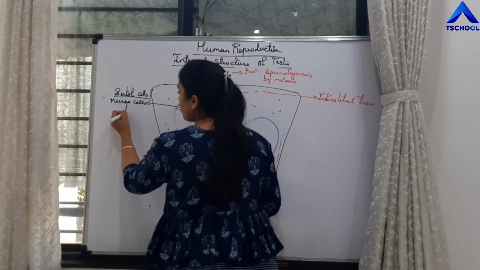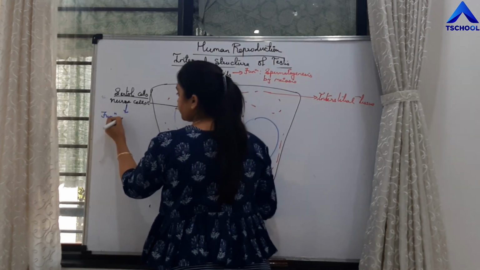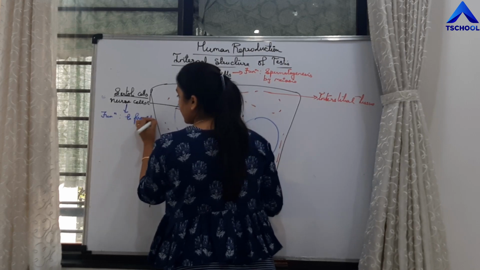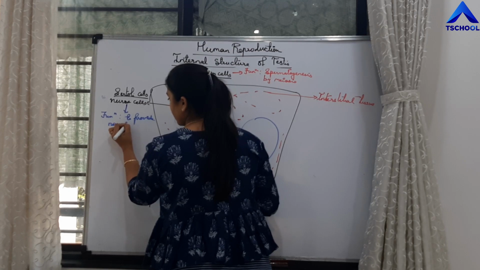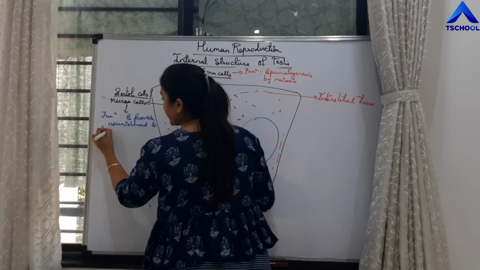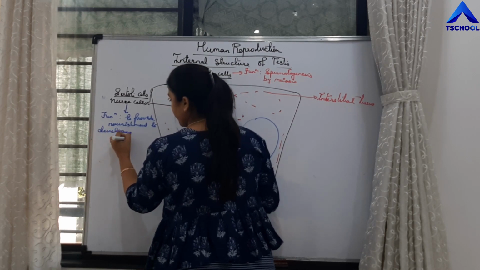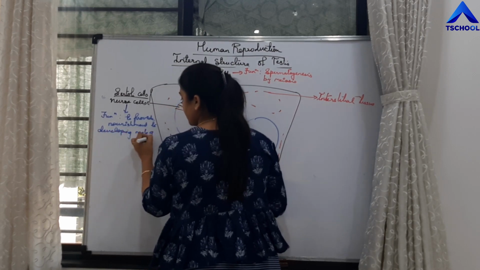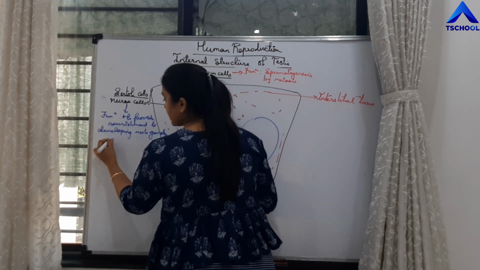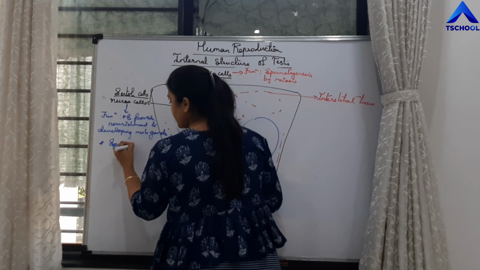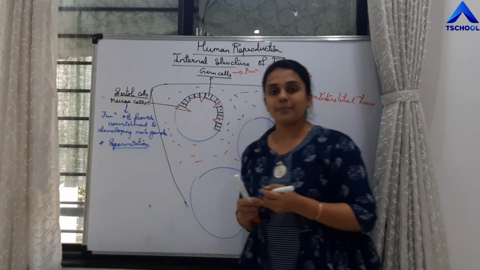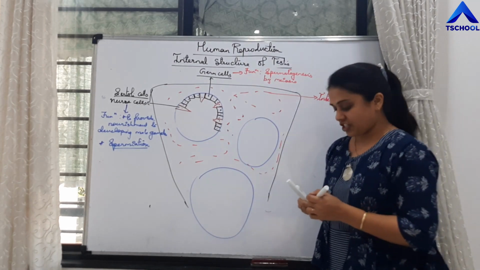So the function of these Sertoli cells is to provide nourishment to developing male gametes, and it has one more function, that is spermiation. This you will study when you study the process of spermatogenesis.